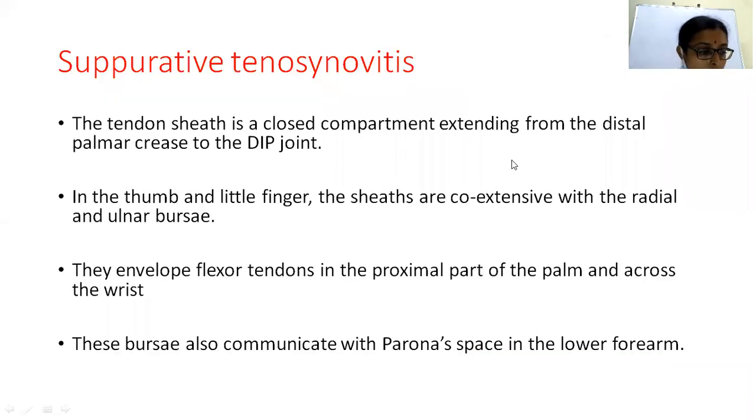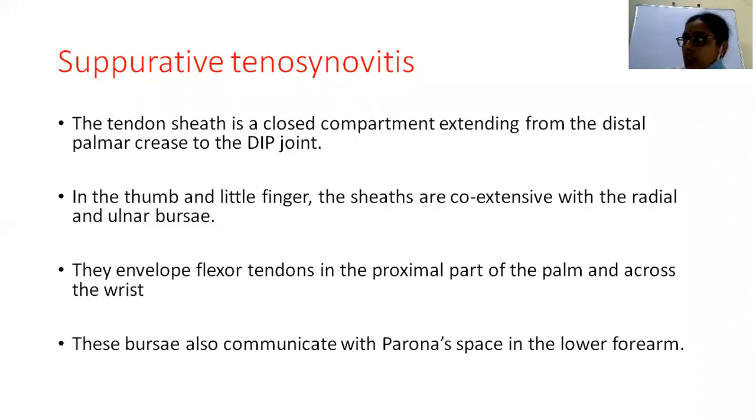And then coming to the next condition, we have suppurative tenosynovitis. The tendon sheath is a closed compartment extending from the distal palmar crease to the DIP joint, mostly for these three fingers: the index, middle and ring fingers. Whereas in the thumb and little finger, these sheaths are coextensive with the radial bursa and ulnar bursa. I will show it in the picture.